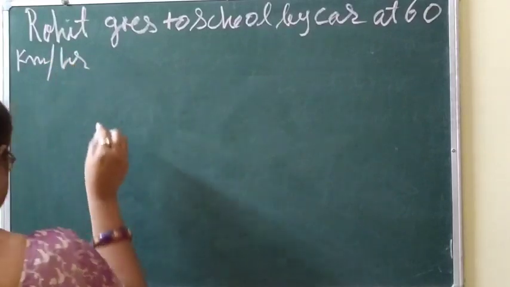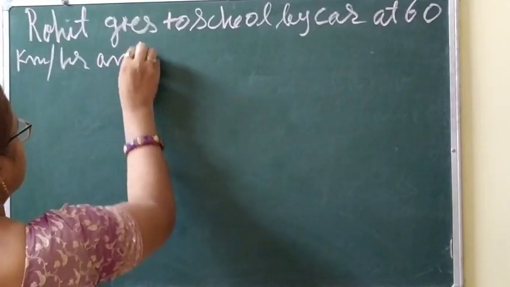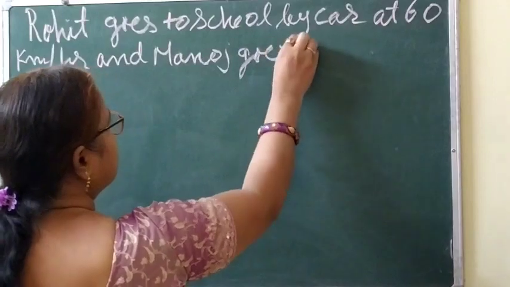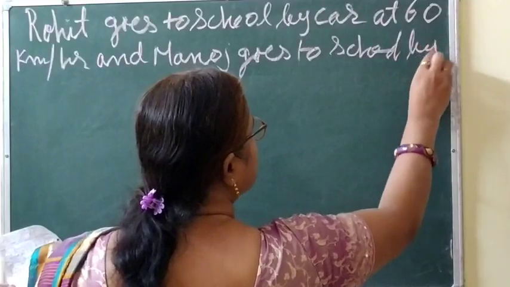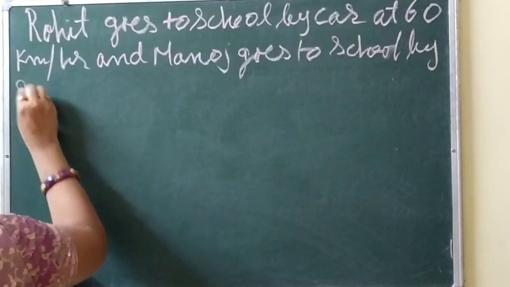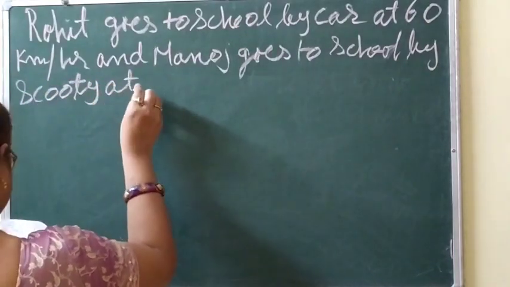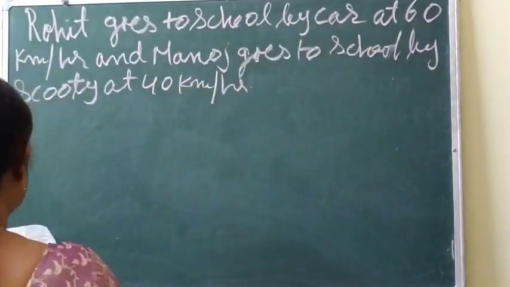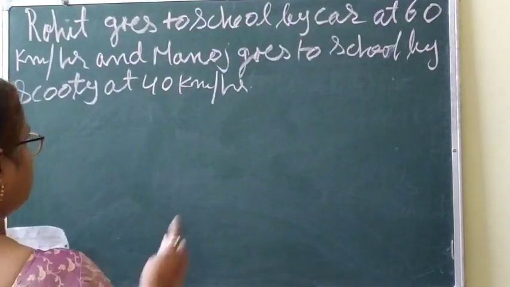And Manoj goes to school by scooty at 40 km per hour. Clear?